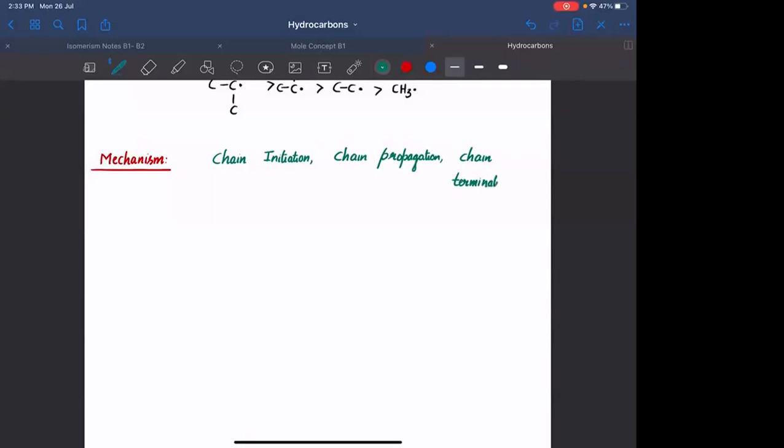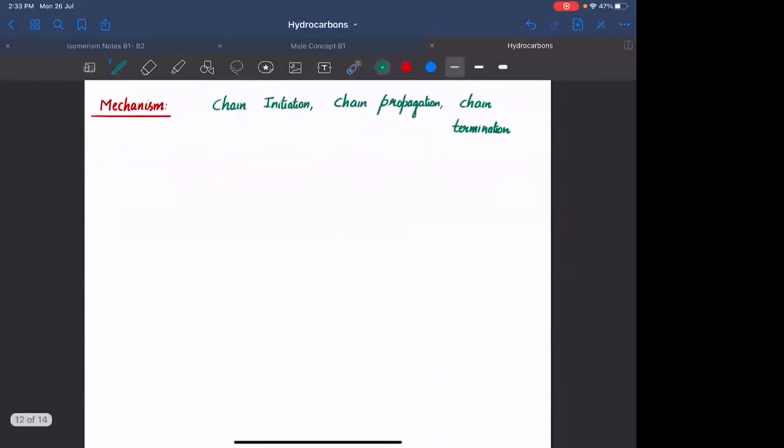Whenever any organic reaction follows free radical mechanism, it will have these 3 steps. We will try to understand all these steps one by one.